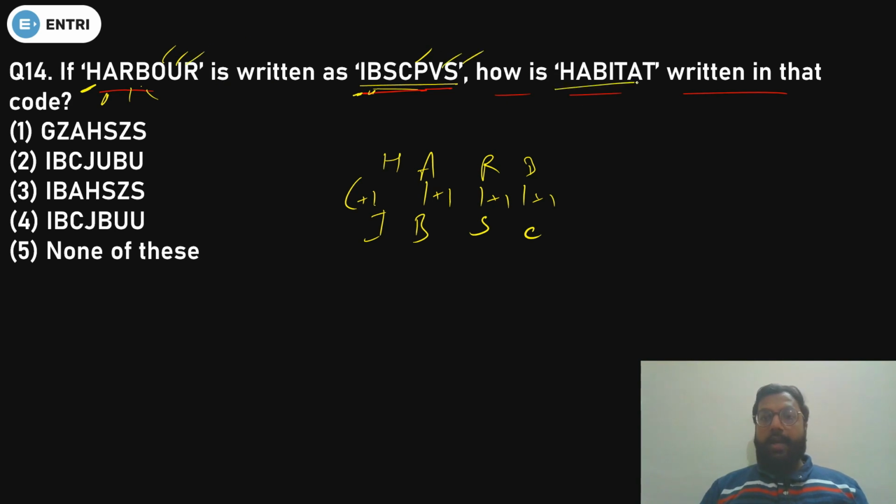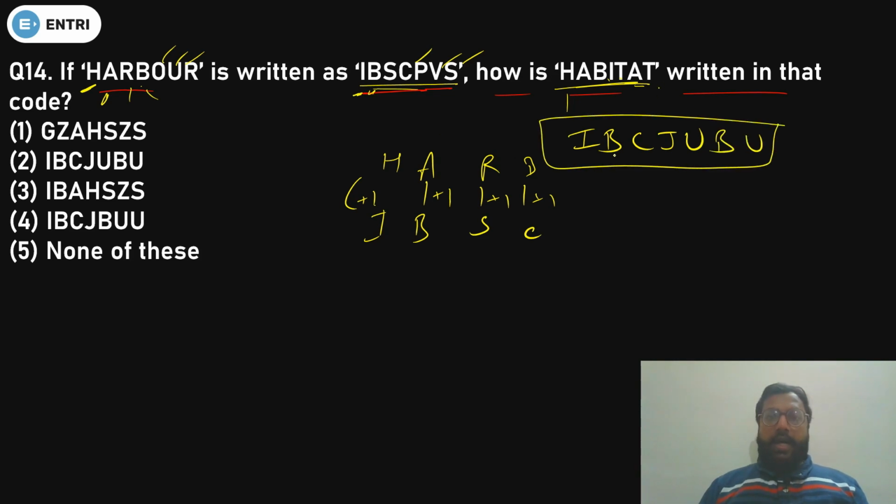So the same we have to apply on HABITAT. If it is H, it will start with I. A, B, B, C. After that, if it is I, then it is J, then T, U, A, B and T, U. Means you are adding 1 to each letter. So your answer will be IBCJUBU. That is option number 2. That's it. Done. Now let's see the next question.